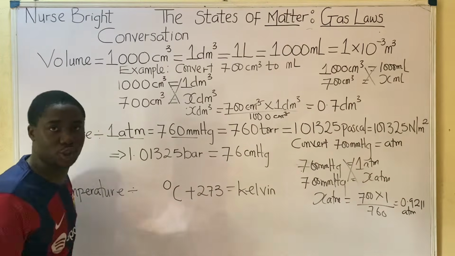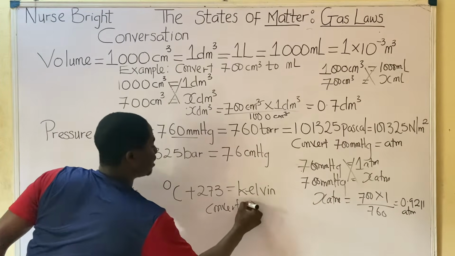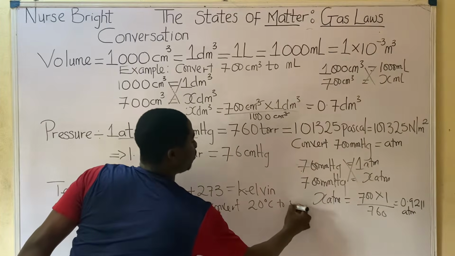Based on temperature, it's simple as well. They can just say convert, for instance, let's say 20 degrees Celsius to Kelvin.